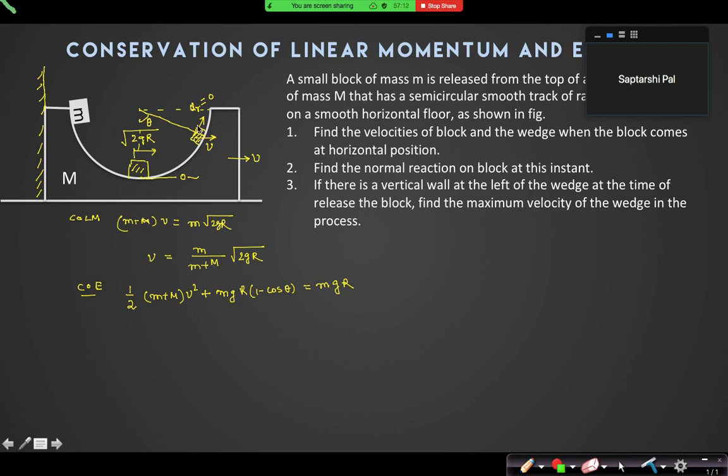Here the kinetic energy of the system is half (m plus m)v square, and potential energy is mgr into 1 minus cos theta. Yes or no?